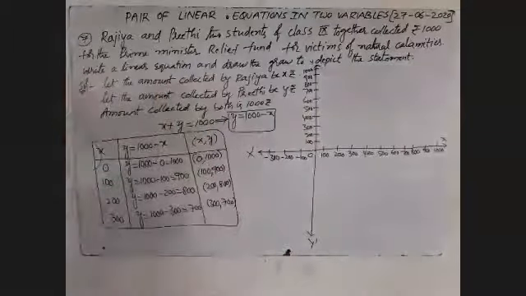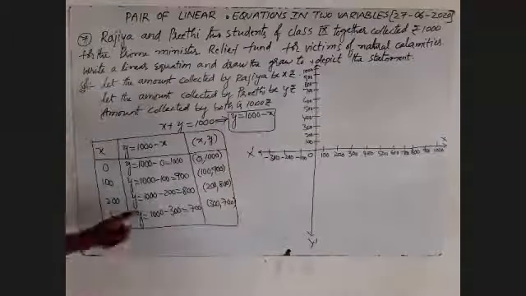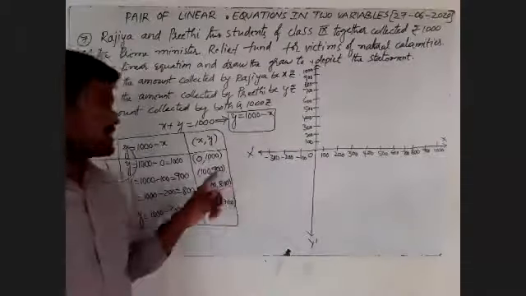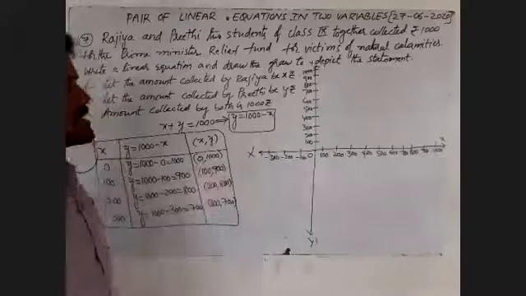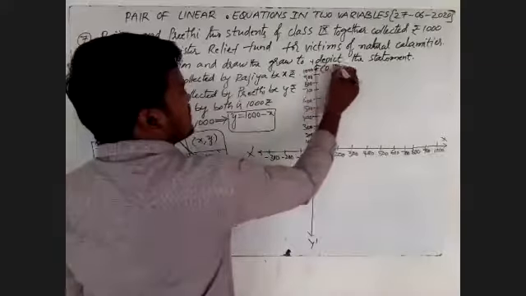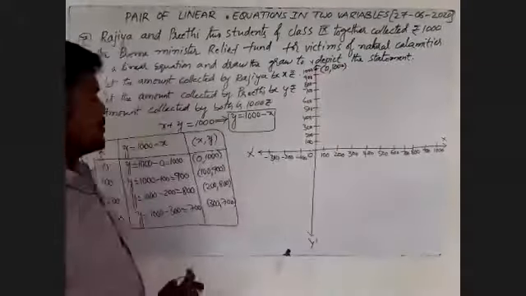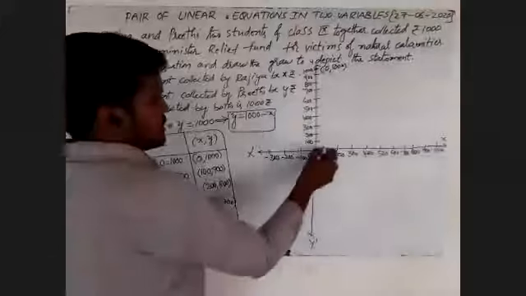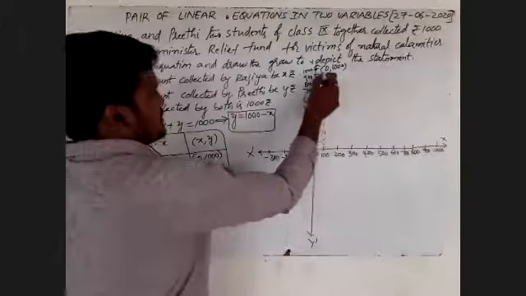The first given point is 0 comma 1000. We observe its x coordinate is 0, which means the point lies on the y-axis. Then we take the point 100 comma 900. This is 100, this is 900.